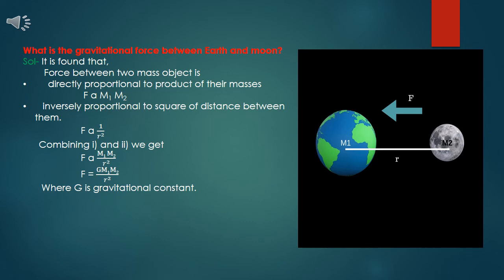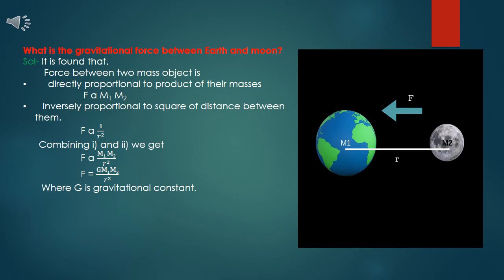It is found that force between two mass objects is directly proportional to the product of their masses. That is, force is directly proportional to m1 into m2 and inversely proportional to the square of the distance between them. As we know, the distance between them is r. Therefore, F is inversely proportional to r square. If we combine equation 1 and equation 2, we get F is directly proportional to m1 m2 by r square.